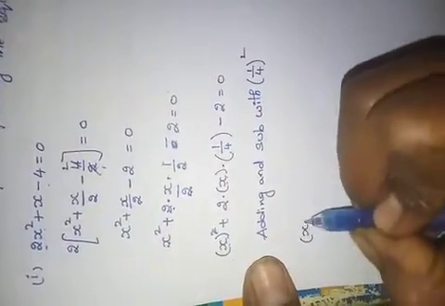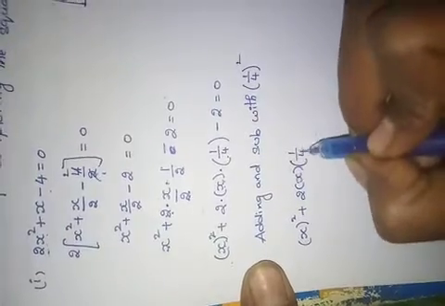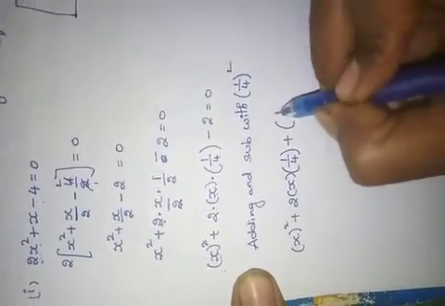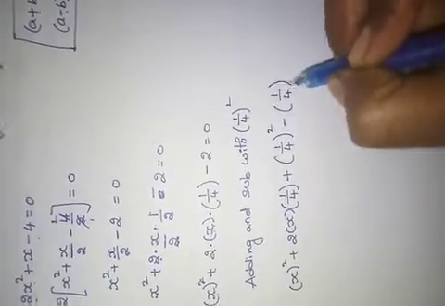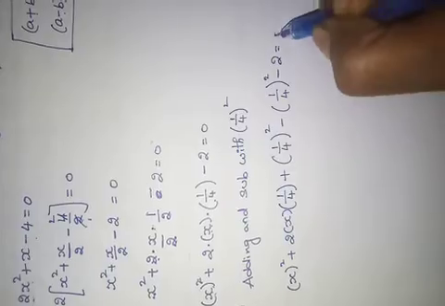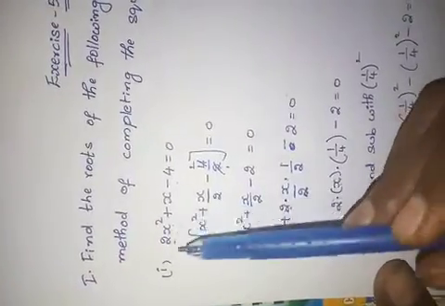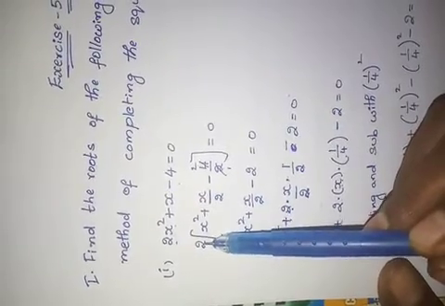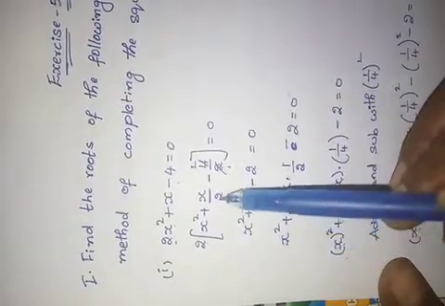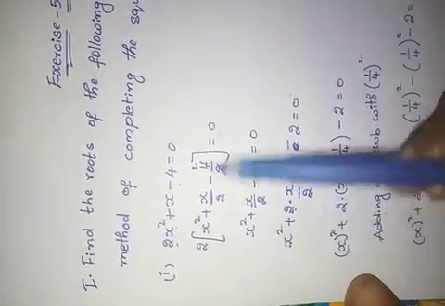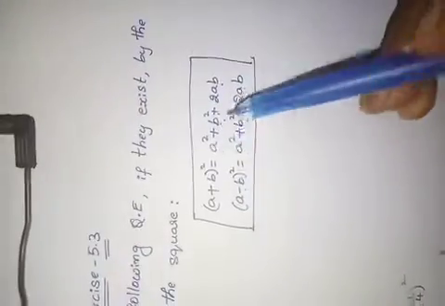See here, x square plus 2 into x into 1 by 4 plus 1 by 4 whole square minus 1 by 4 whole square minus 2 equals to 0. Don't get confused. First, what I have done, I have taken 2 as common. So it will divide here. Here 2 is there, no? By 1 it will get. So this 2 I have sent to this side. It will become 0.